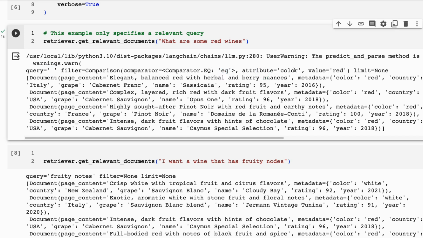We can see that our attribute is going to be color. The value is going to be red. So sure enough, if we look at what gets returned back, we can see that we've got back these nice results, where we've got an Italian red wine. We can see that for this color red, color red, color red, color red. So we've got a variety of different ones there.